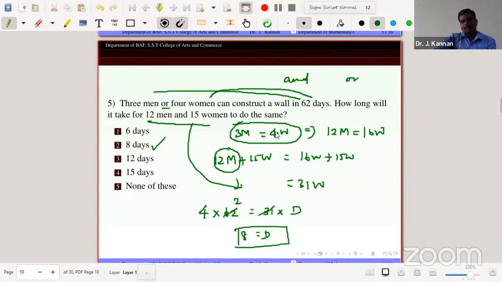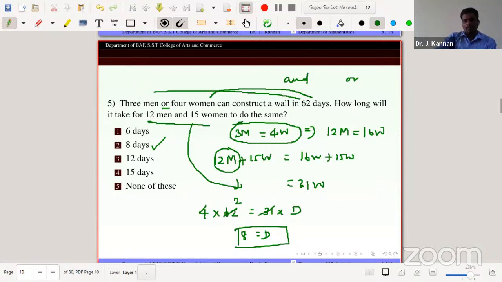So just multiply by 4 on both sides. So 12 men equal 16 women. Replacing the 12 men with 16 women, 12 men and 15 women equal 31 women. So the problem is changed to: 4 women construct a wall in 60 days, and 31 women, how many days to complete the same work? So days is 8, just cancelling.